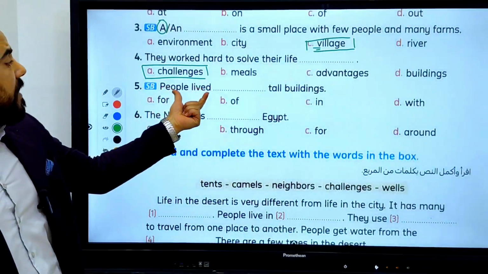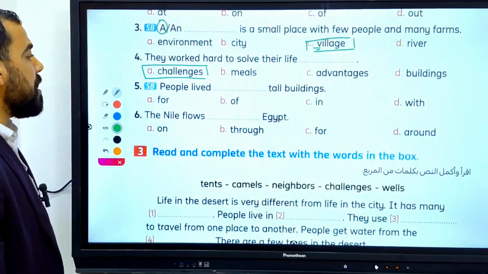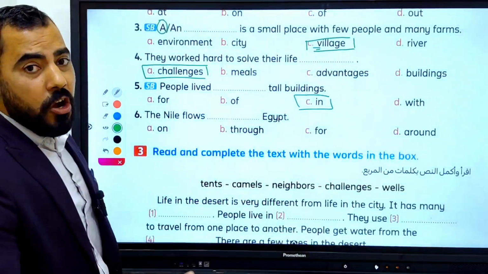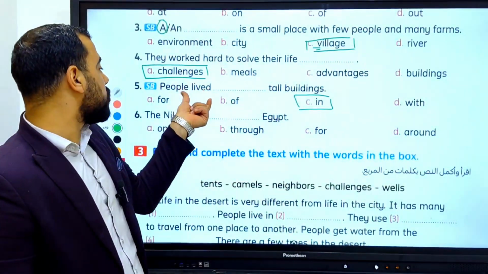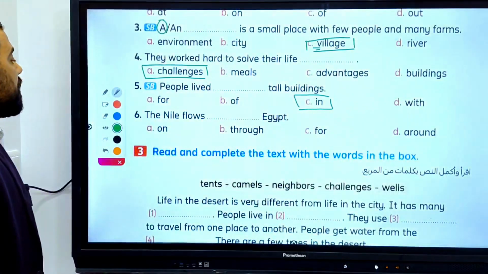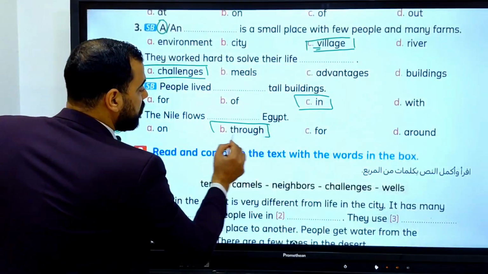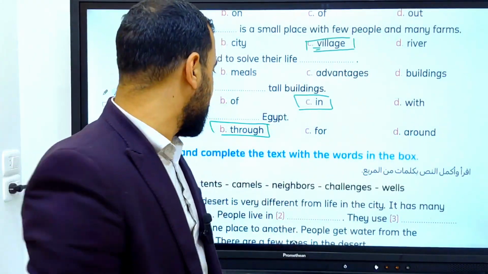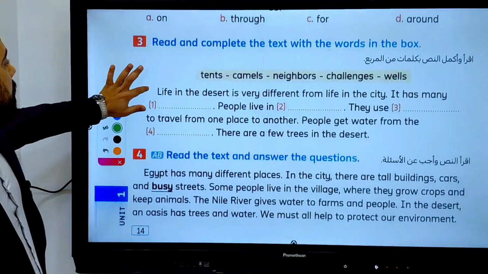People lived in tall buildings. You need to go back to the important expressions and the prepositions to make sure that we say live in tall buildings. The Nile flows through Egypt. The Nile flows through the desert of Egypt. Yes. Let's move to exercise 3.